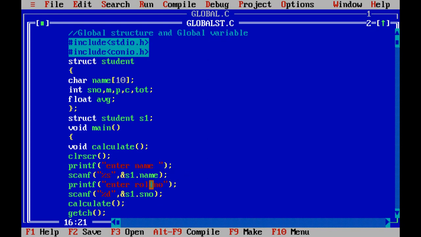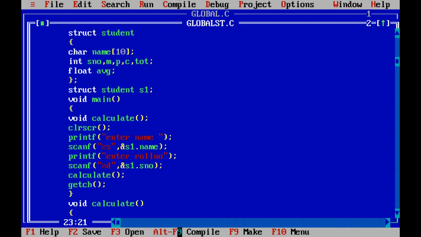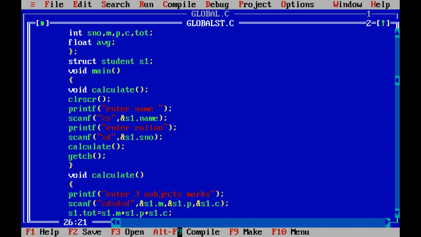Now printf, enter roll number, scanf, accept SNO. So simply SNO is not to be written, S1 dot SNO. Next we are calling a function called calculate to calculate the marks of the students. Now calling the function calculate. Enter 3 subject marks. So S1 dot M, S1 dot P, S1 dot C.